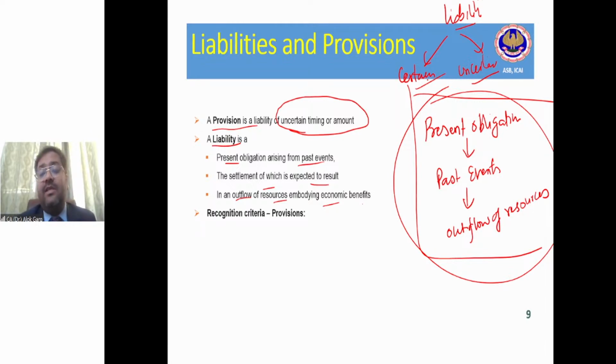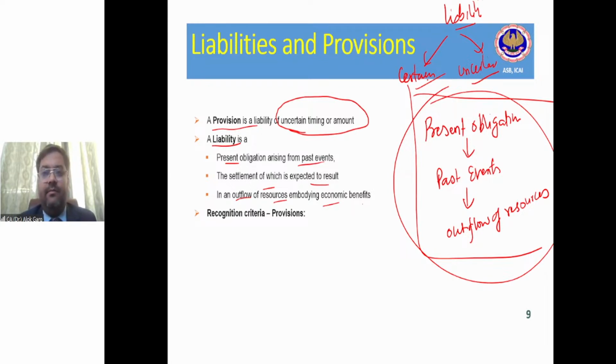I don't know what could be the amount of repair. Is it something which is only related to a screen? Is it something which requires very minor repair, right? I don't know. So I'm not aware about the amount, or even the timing also. I am not aware whether this will happen in this month, next month, or when.